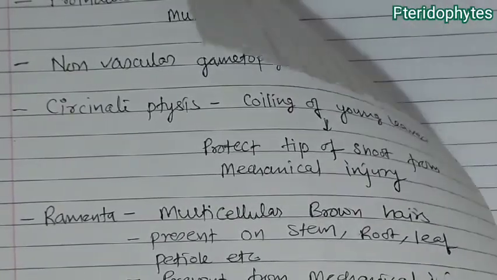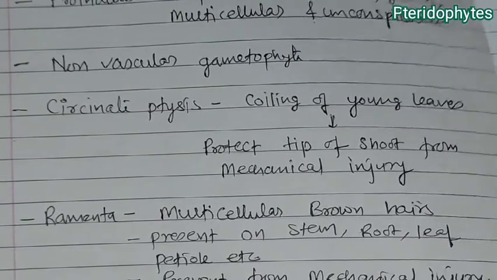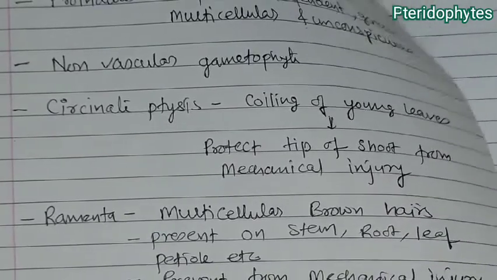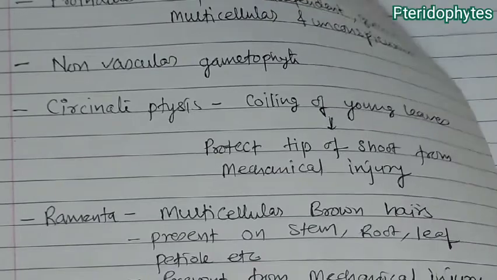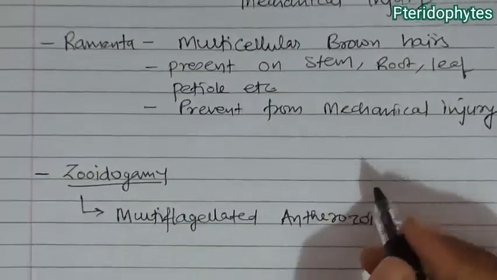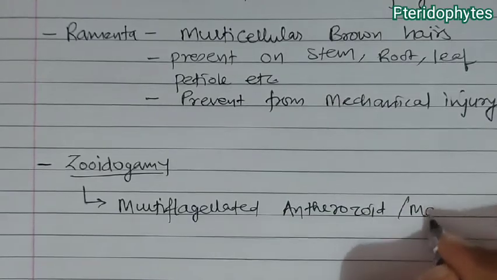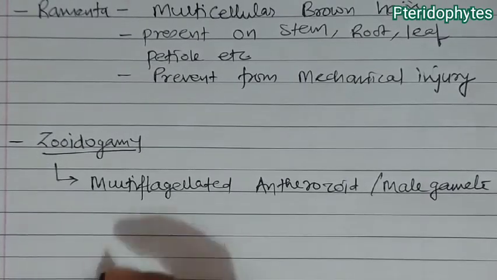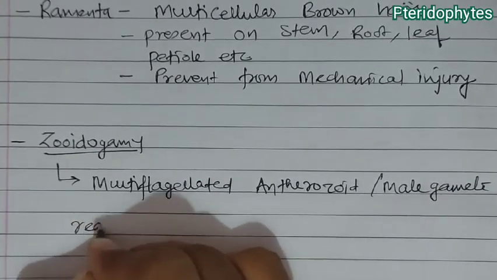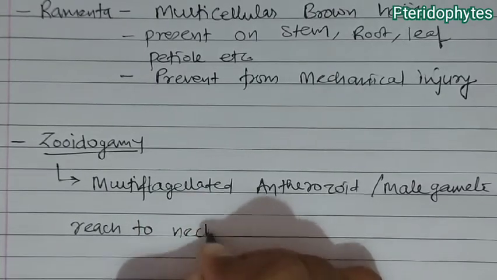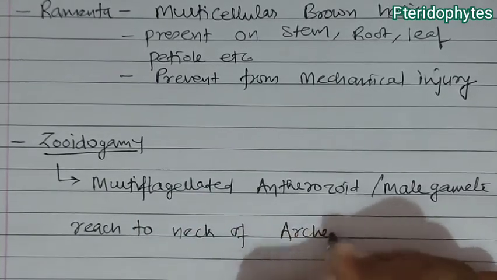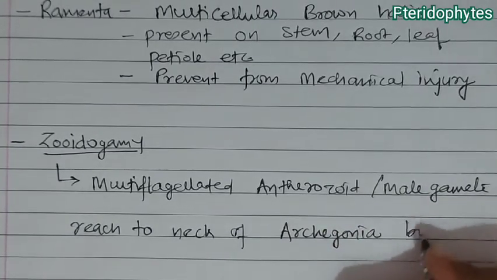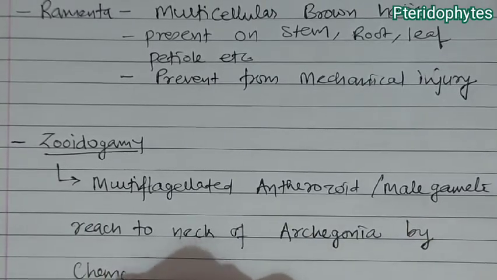And during this zoidogamy we find that the multiflagellated antherozoid or male gamete reaches the neck of the archegonia by the chemotactic method.